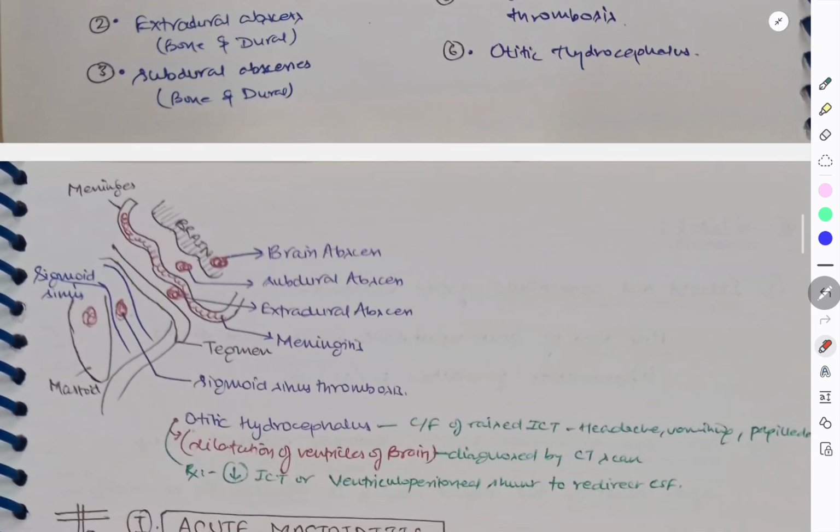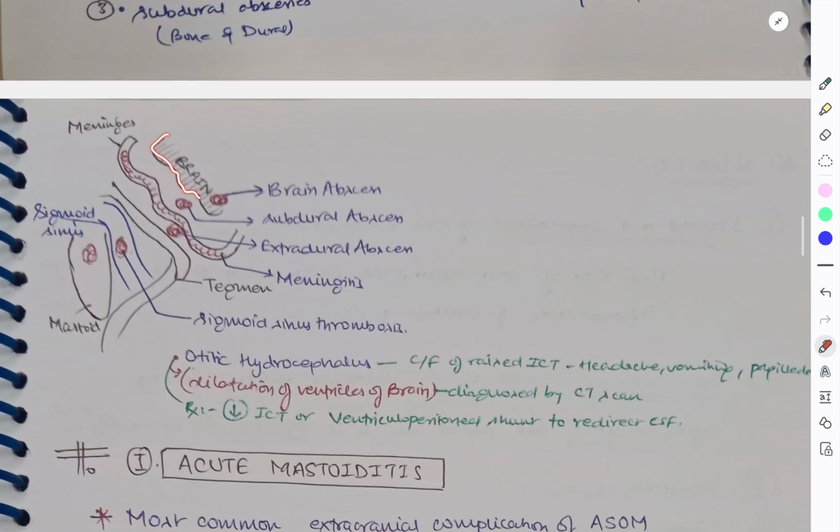So let's see the intracranial complications. Suppose we have the brain here. Suppose this is the tegmen; if it is eroded, it can reach here. These are the meninges, so if the meninges are affected, it may cause meningitis. After that we have the dura mater, so subdural abscess. Outside the dura we have extradural abscess, and if the brain is affected we have brain abscess. Here we have the sigmoid sinus, so if it is affected it can lead to sigmoid sinus thrombosis. And then at the last, otitic hydrocephalus.